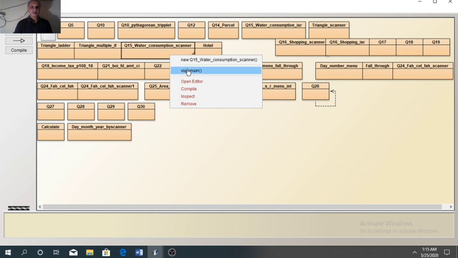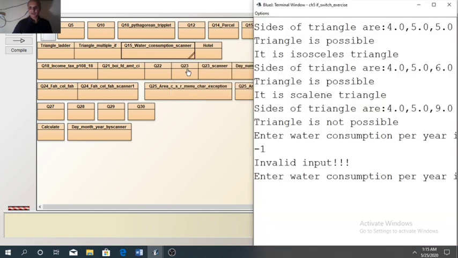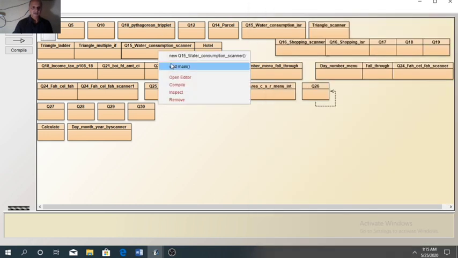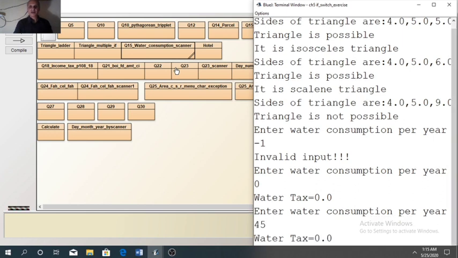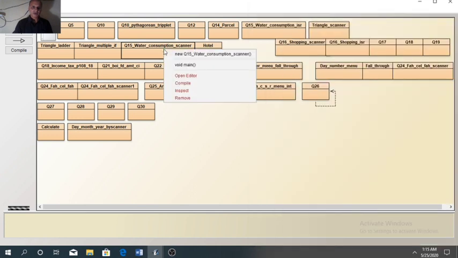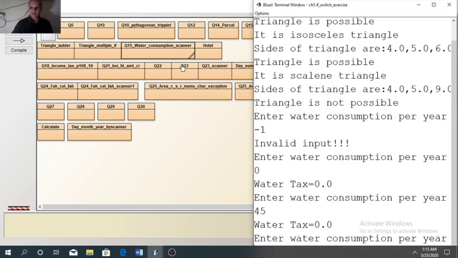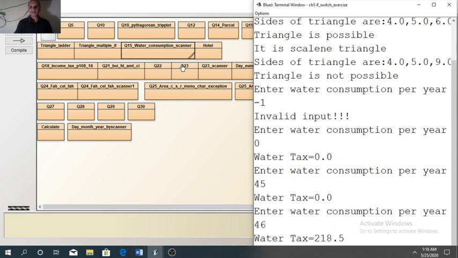First slab was for up to 45. When we enter 0, then also it will satisfy, so water tax is 0. For 45, again 0. But when we enter more than 45, that is 46, in that case it has calculated some tax.